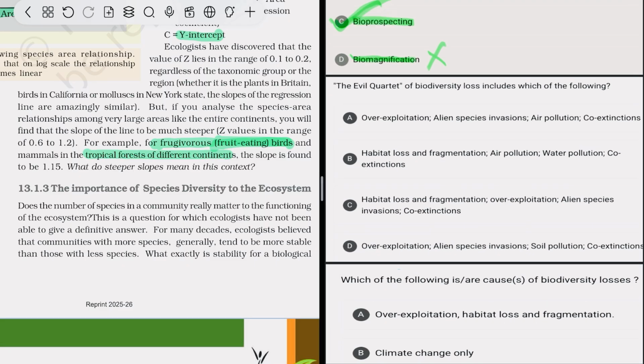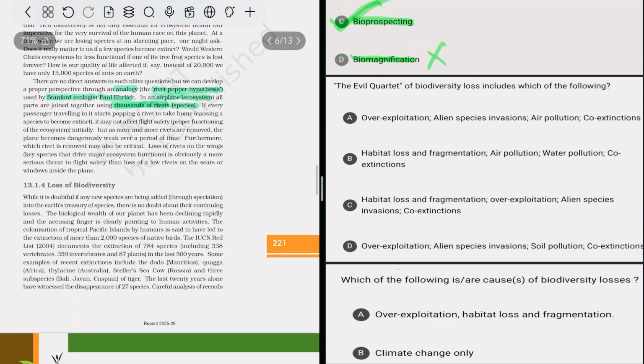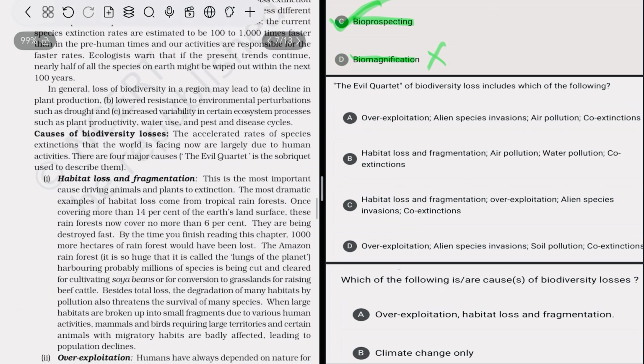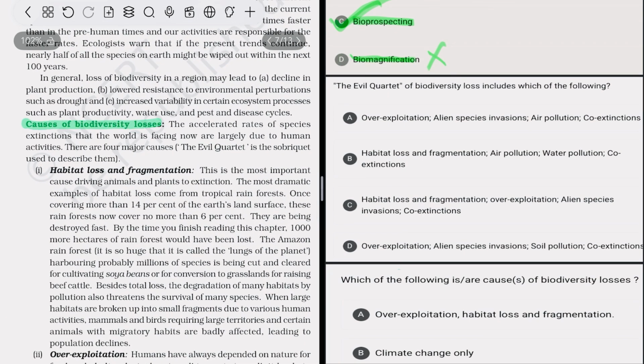The evil quartet of biodiversity. So these are the causes of biodiversity loss. What are the main causes of biodiversity loss? What are the major reasons? The accelerated species extinction that the world is facing now is largely due to human activities. So the world is facing a high rate of species extinction, and that is because of human activities.